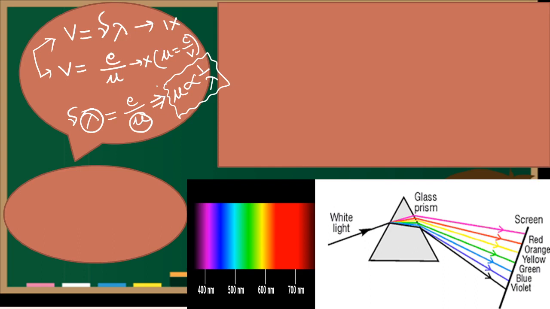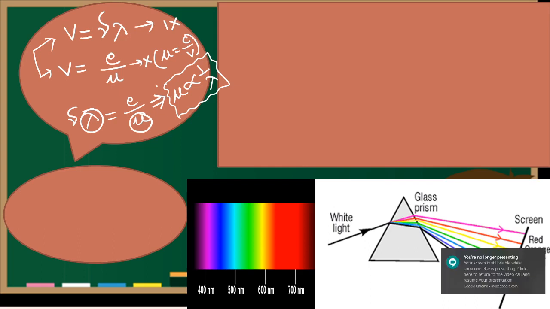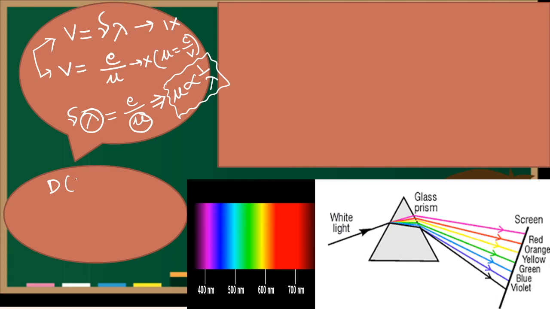Now, just 2-3 slides before, we have learned that deviation of light, that we denoted by d or by delta, equals mu minus 1 into A. Just now we learned. Clear?